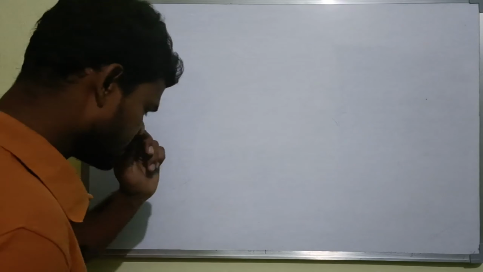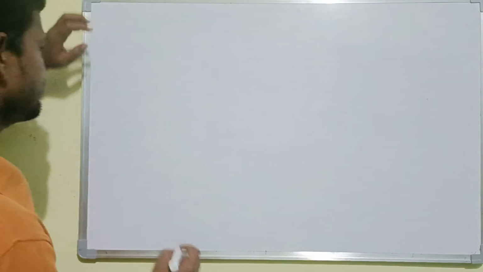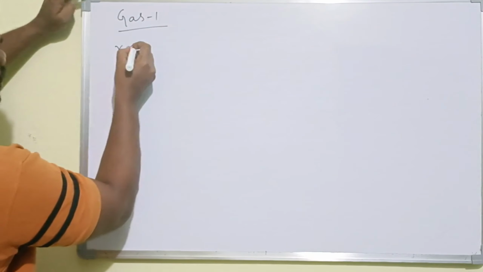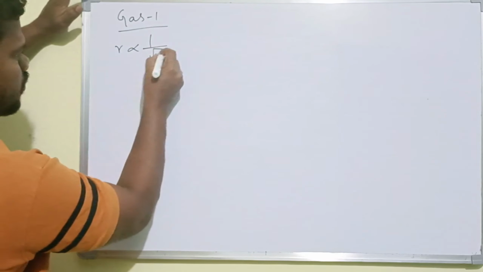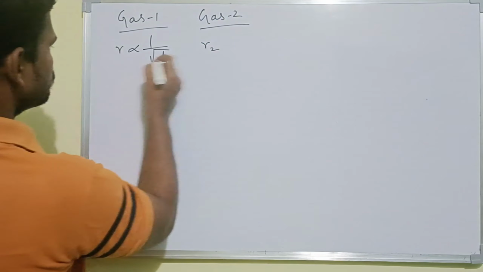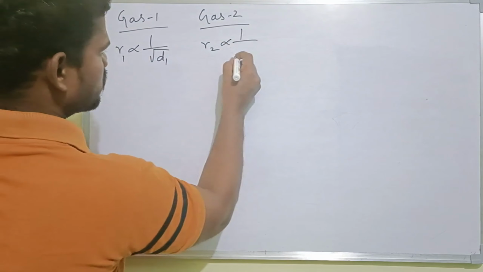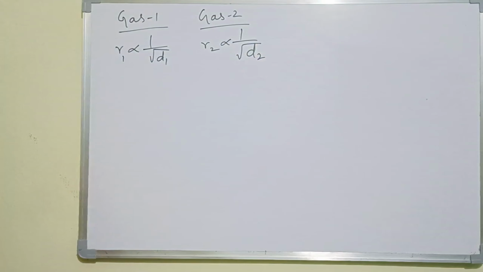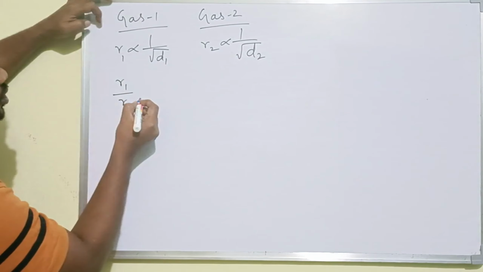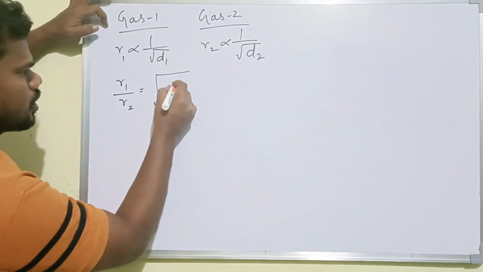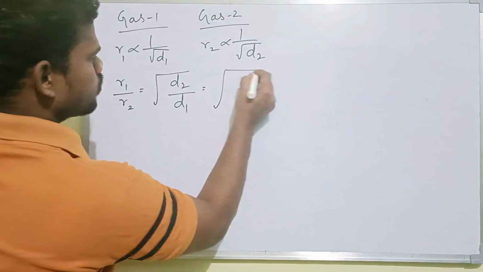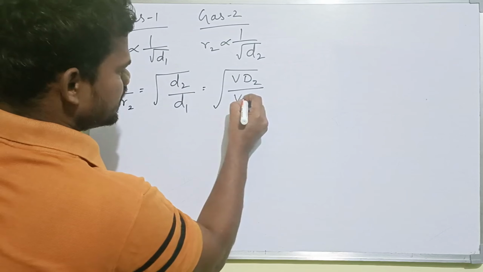So the rate of diffusion is inversely proportional to the square root of its density. If one gas, gas 1, is there, the rate of diffusion or effusion R1 is inversely proportional to the square root of its density D1. And if gas 2 is there, R2 is inversely proportional to the square root of D2. So for these two gases, R1 by R2 equals root of D2 by D1, that equals root of VD2 by VD1.